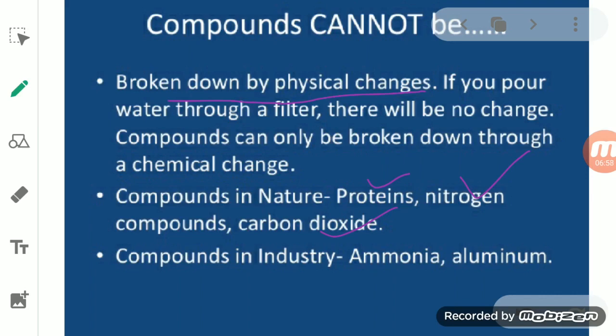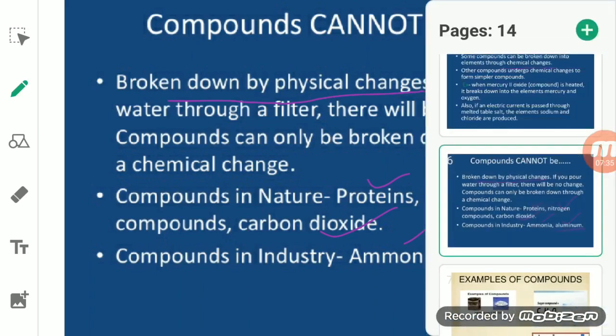There are some compounds which are prepared in industry, or which are the result of industry, like ammonia. Ammonia is produced in industry, and the second thing is aluminium. Here it is not only aluminium oxide, but the aluminium compounds. So aluminium compounds, ammonia and many more are compounds which are prepared in industry.